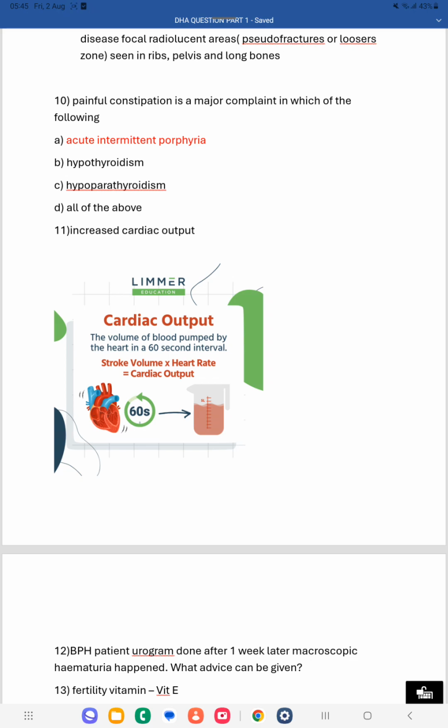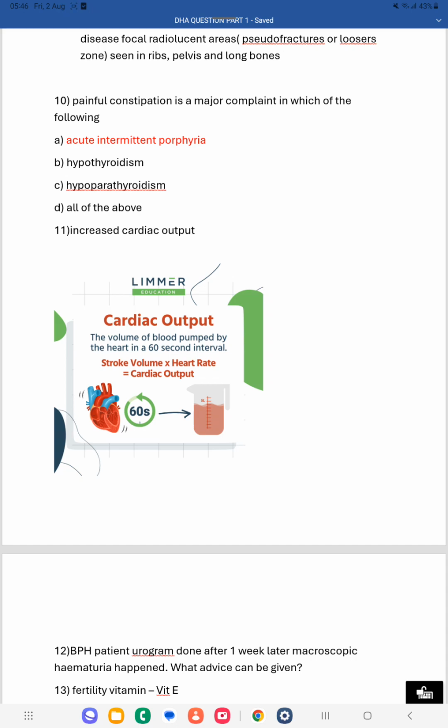The conditions where we can see increased cardiac output are anxiety. Then eating. Whenever you are eating, increased cardiac output is there. Exercise. During exercise too much blood will be entering the blood vessels, and there will be increased blood flow. High environmental temperature.